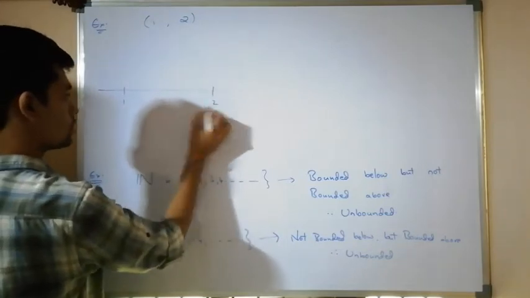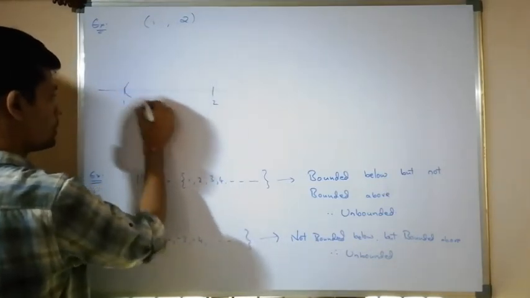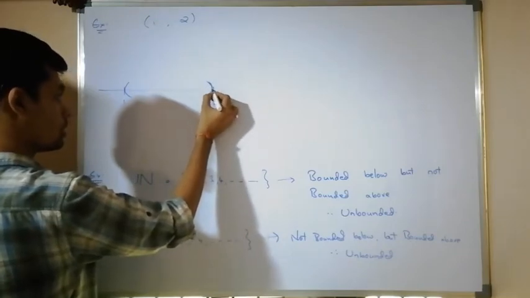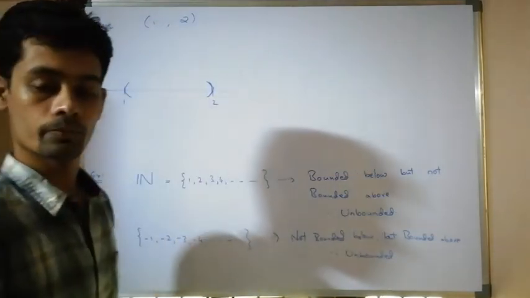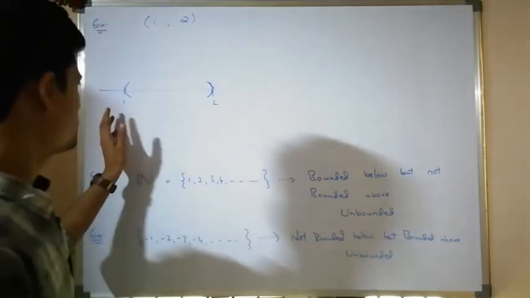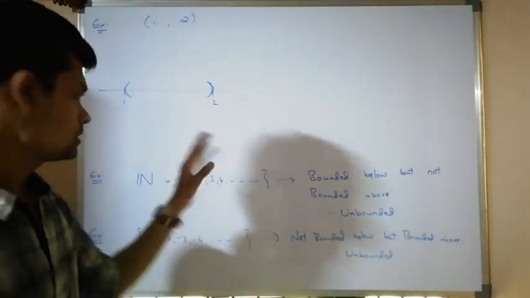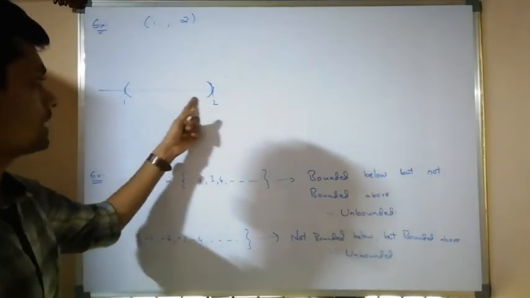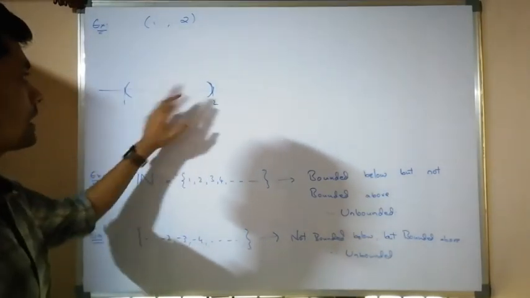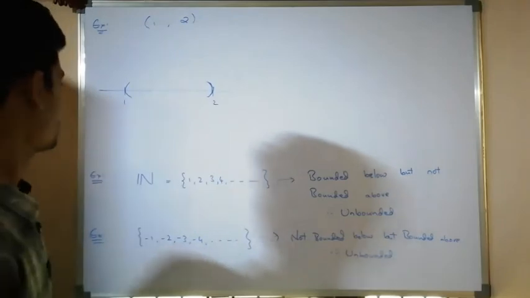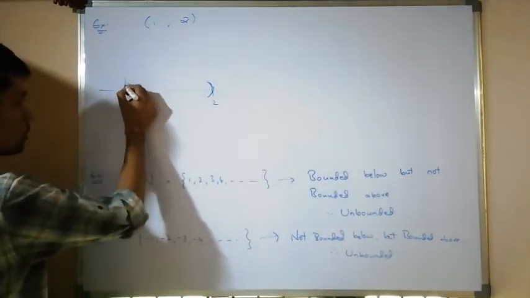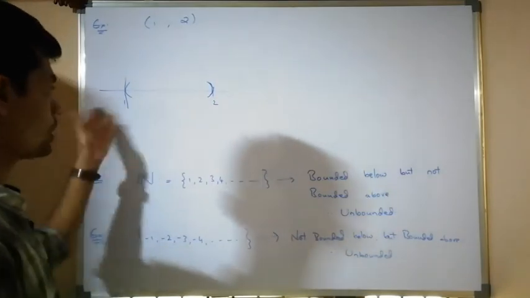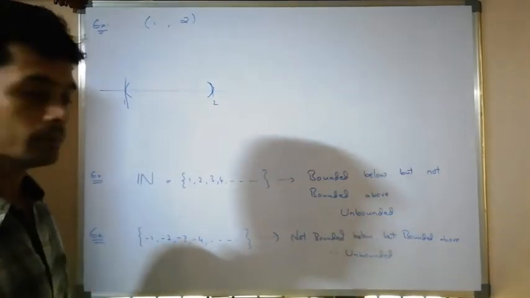All the elements between 1 and 2, but not 1 and 2. We can take any real number before 1 till 1 such that all the elements of this set are greater than or equal to that real number. So I can take 1 as a lower bound. Not only 1, I can take smaller than 1 also as a lower bound.